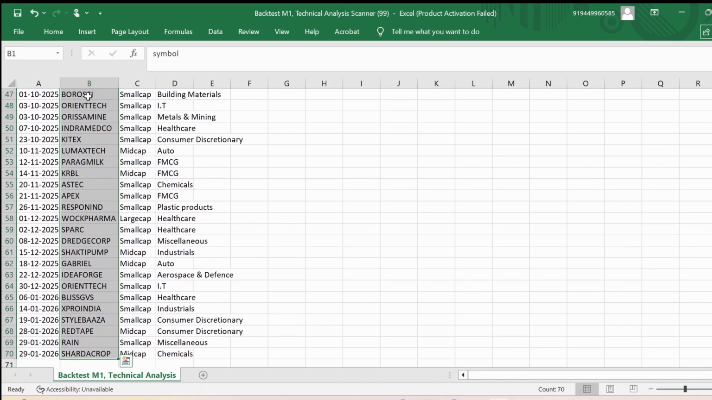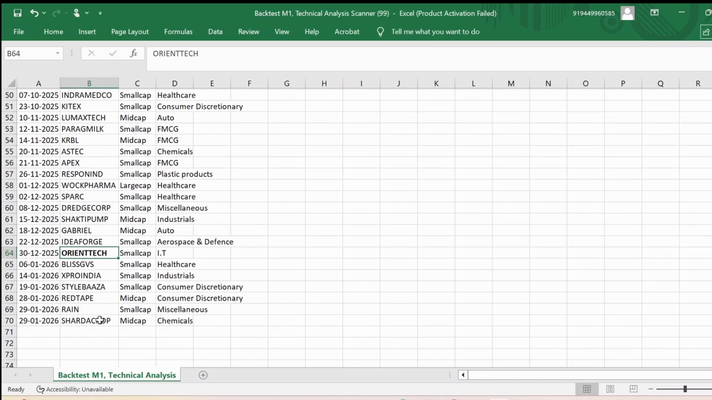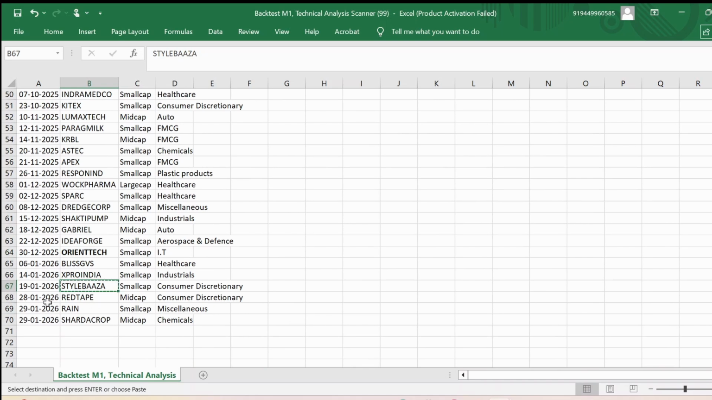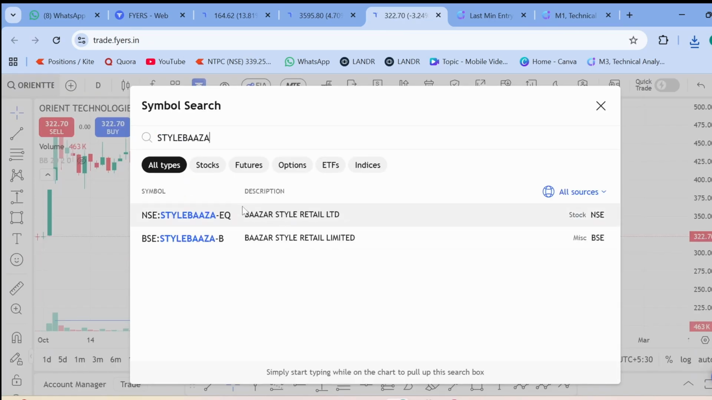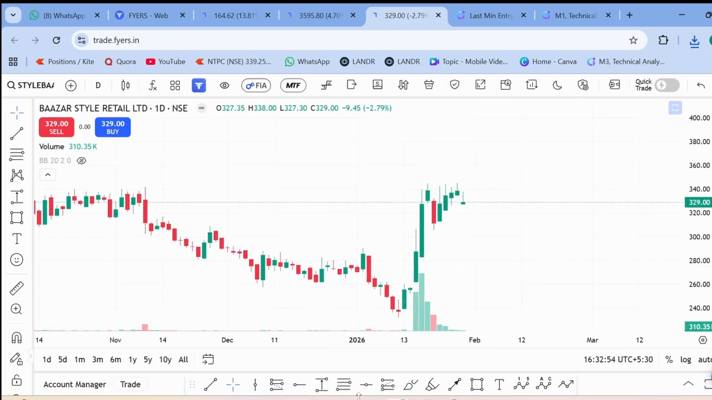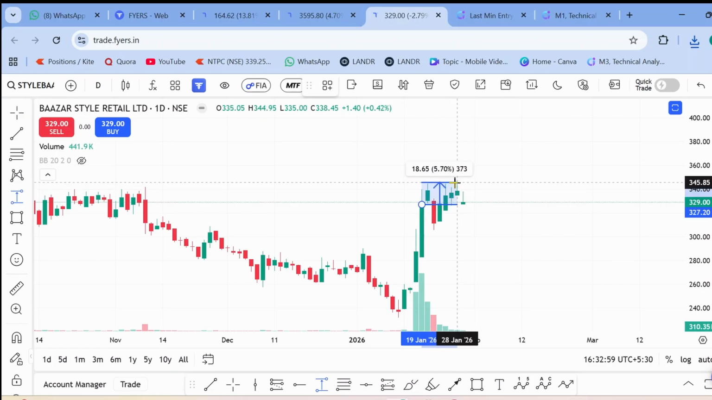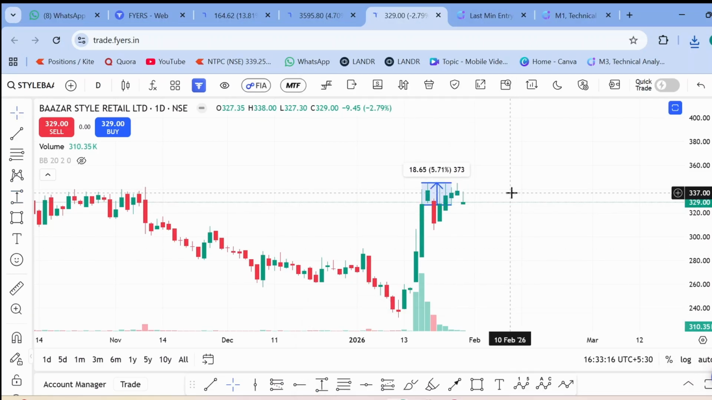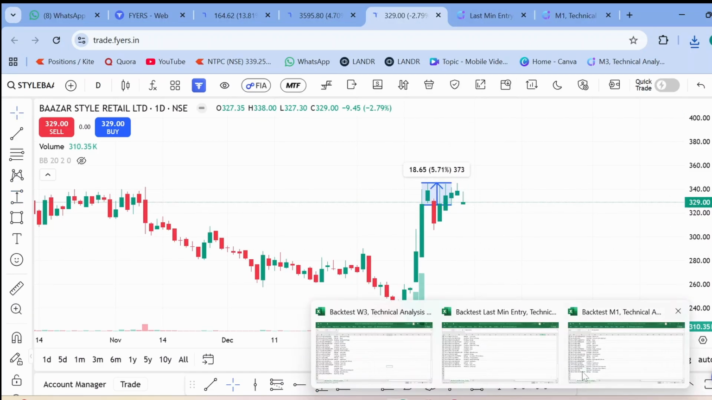You can see we discussed Orient Tech. It came on 30th of December. So here we check the stock, and recently you can see there was Stylish Bazaar 19.1. Let's check how exactly the stock was doing. If I go to 19.1, yeah. If you see, 19.1 is here, we got the confirmation, and next day the stock has shot up 5.7%. Above 5% up to 20% is fine.